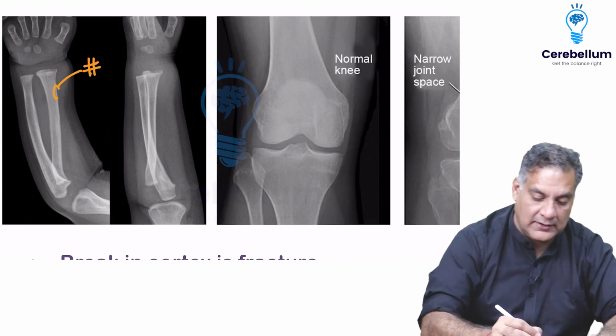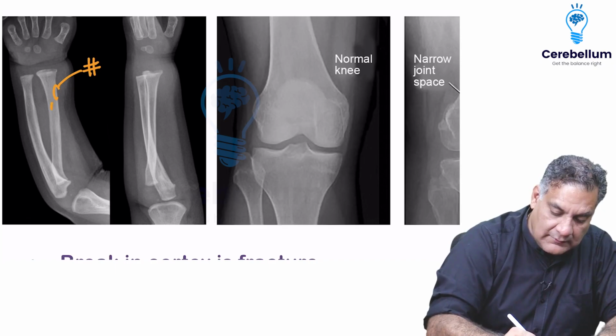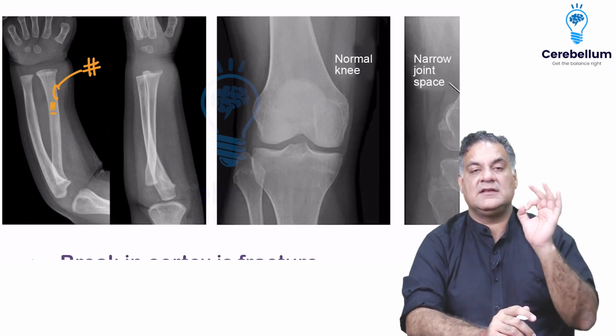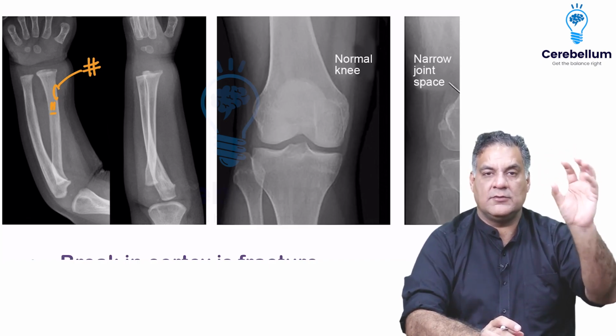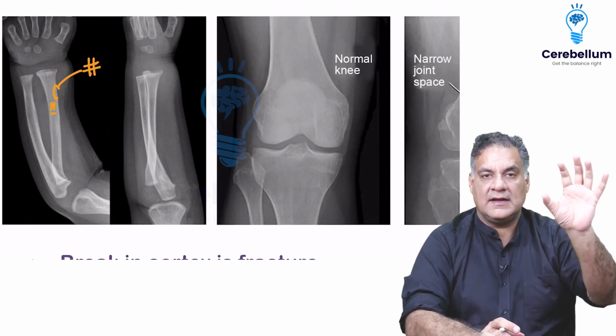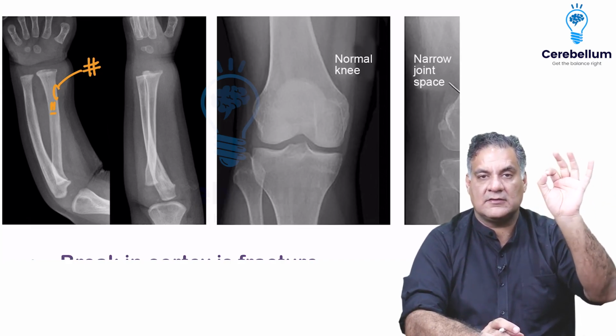Number 1 point. Second point, in orthopedics, everything starts in the marrow. So diseases start in the marrow. So it can show you the thick outer layer of cortex and the inner spongy bone called the marrow. This is what the x-rays can show you, and the break in the cortex is called a fracture.